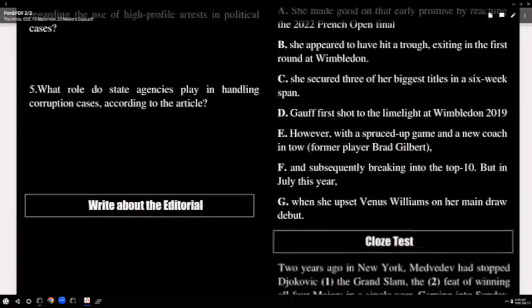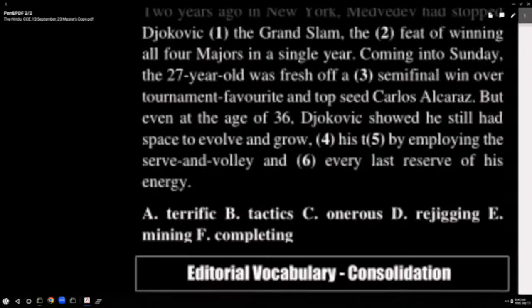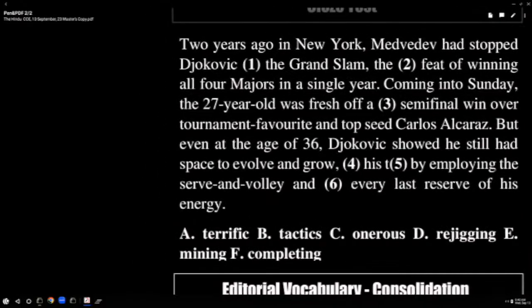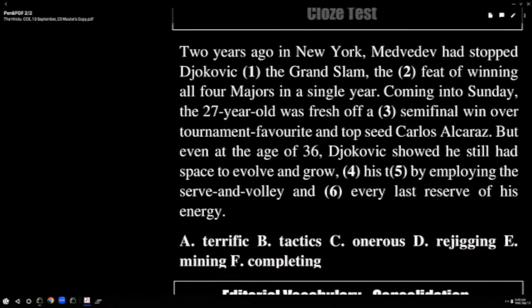Let us go to close test. Some important words you should get all correct. 2 years ago in New York, Medvedev had stopped Djokovic. What? Completing, very good. F is the answer. Completing a Grand Slam. The terrific feat of winning, or what is it? Onerous feat means what? Very difficult.